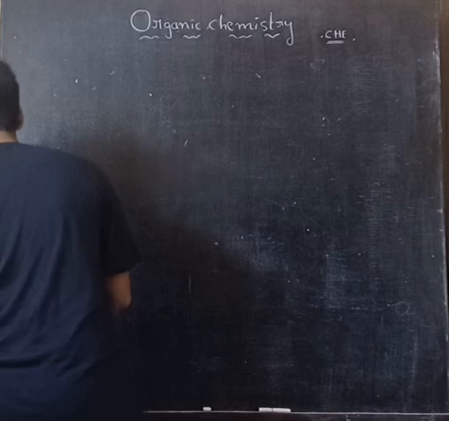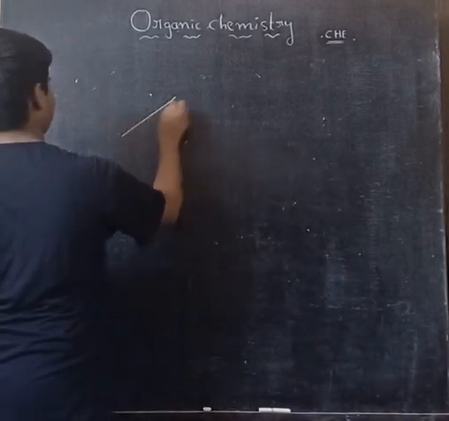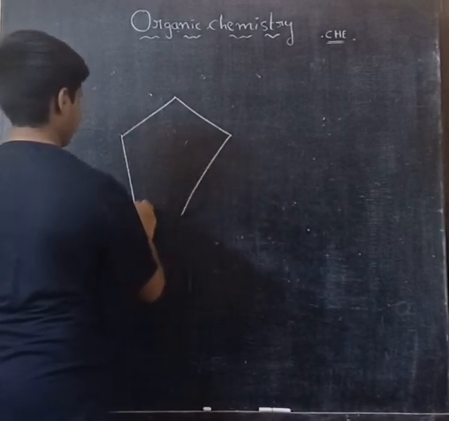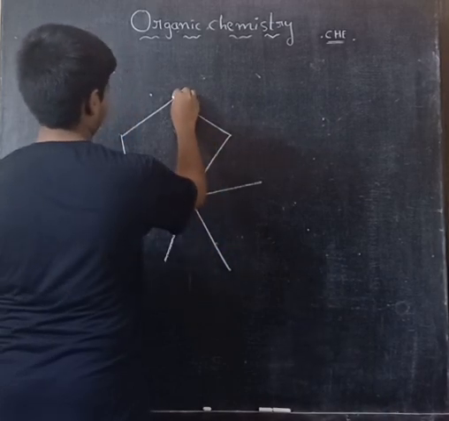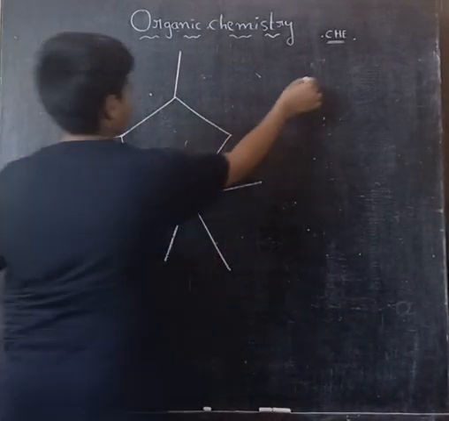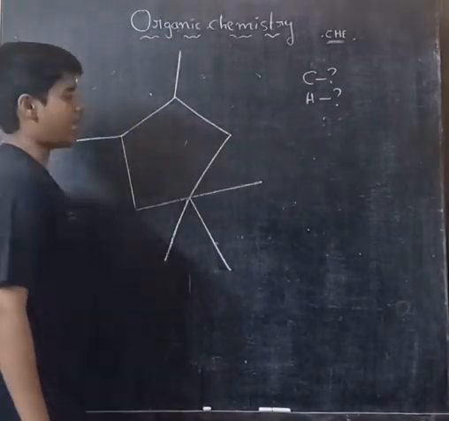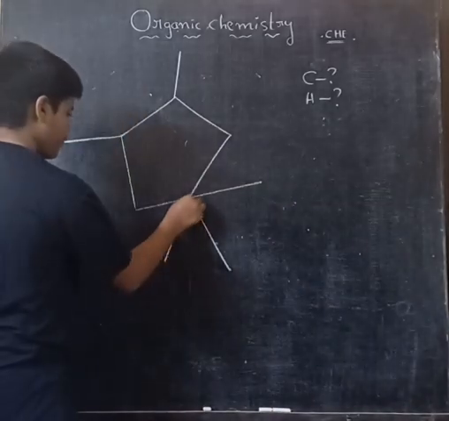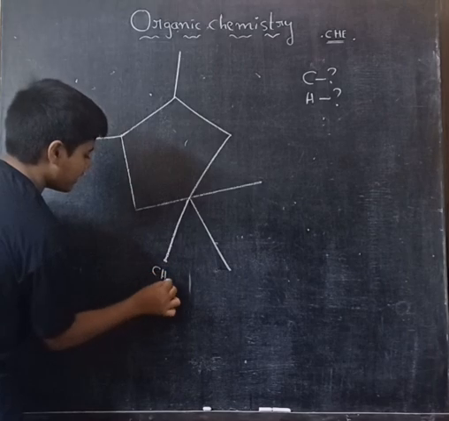And if we see some examples, count how many carbons and hydrogens. How to count: for this tip only one bond, which means CH3.